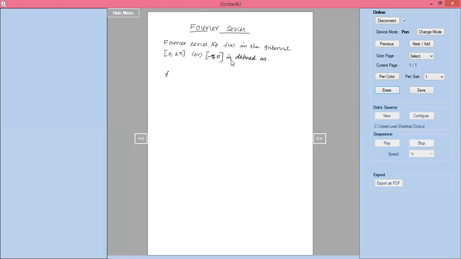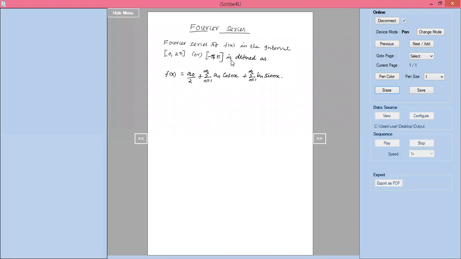f of x equal to a naught by 2 plus summation of n equal to 1 to infinity an into cos nx plus summation of n equal to 1 to infinity bn into sin nx.